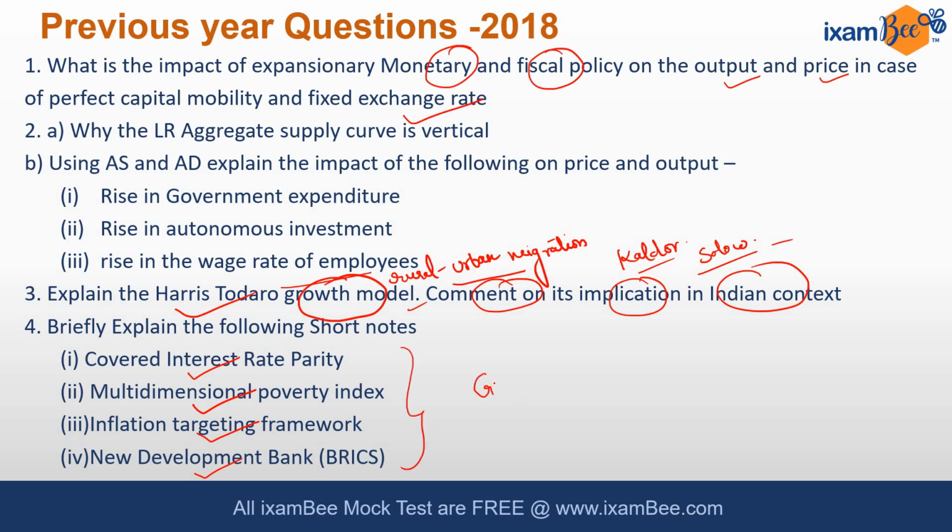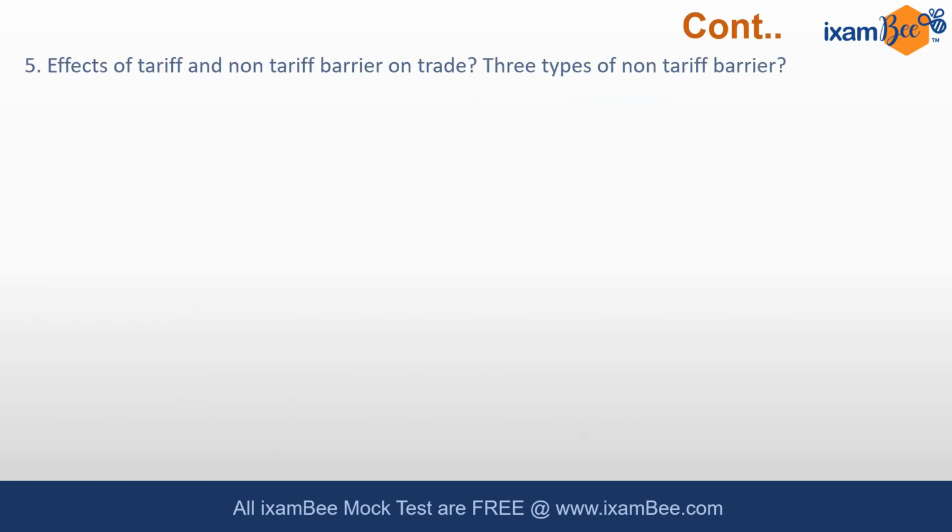This year they can ask about green GDP, seeing the diversion towards sustainability. They can ask about green GDP, they can ask about sustainable development index, they can ask about the PHDI, planetary pressure adjusted HDI. Next question was effect of tariff and non-tariff barriers on trades. What are the 3 types of non-tariff barriers?